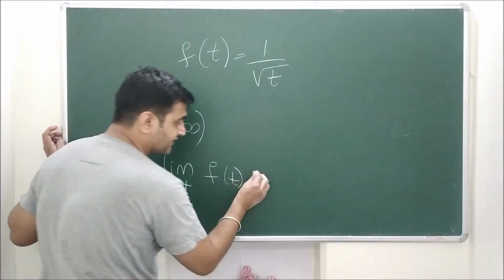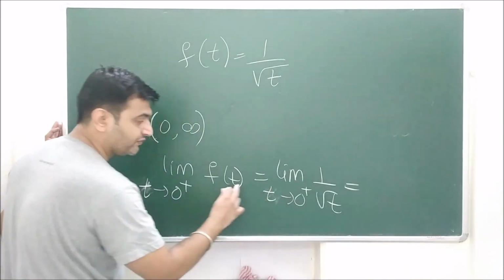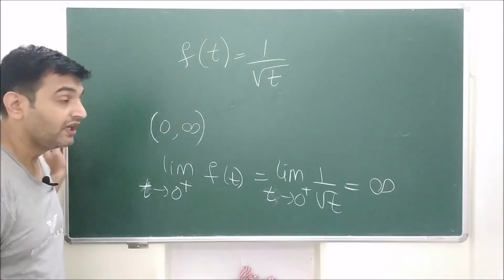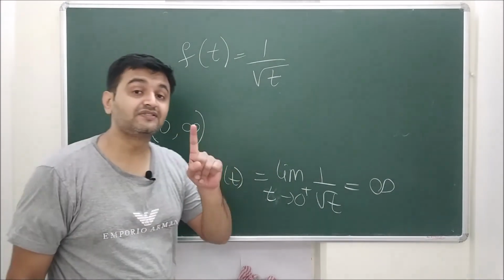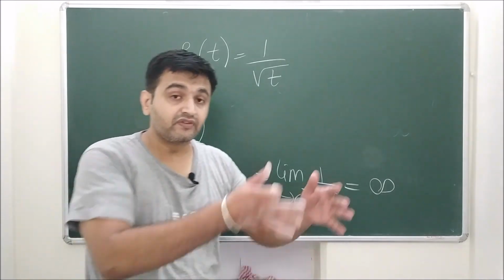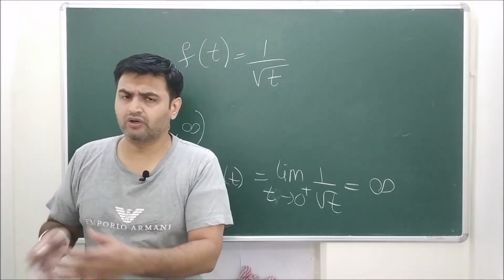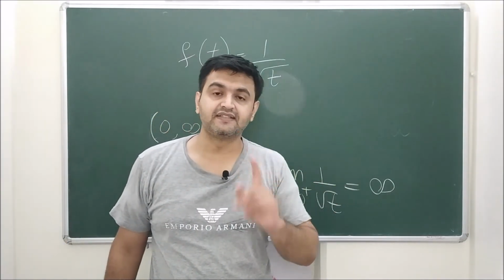But what is this? Let me take t over here, because I am using t. And what is this? This is nothing but infinity. That means this does not exist. So since as I approach 0, this limit does not exist, the function is not piecewise continuous. So if the Laplace transform of a function exists, it need not satisfy both the conditions or even one of the conditions. Okay, so this is a counter example to the existence theorem.